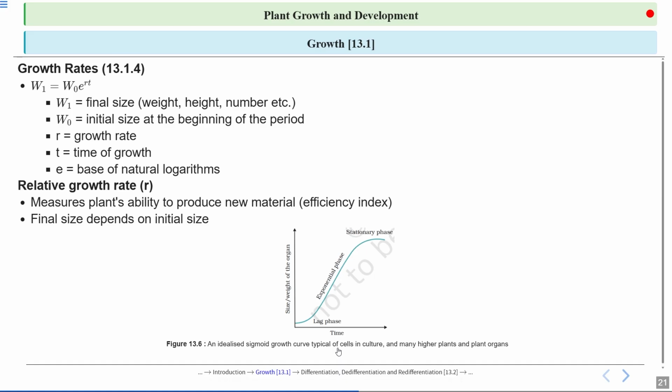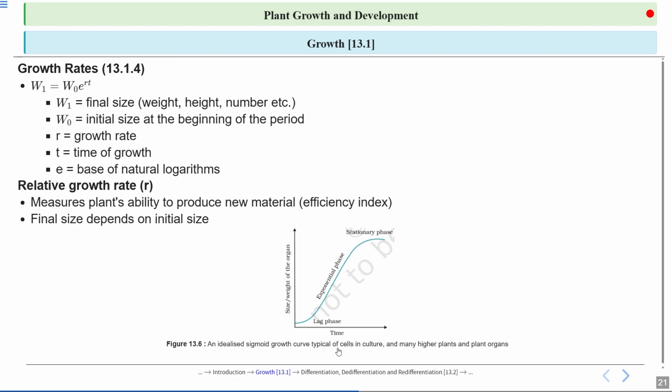Now talking about relative growth rate, here we have this new concept, that is relative growth rate. What does it mean? It measures the plant's ability to produce new material. It is a kind of efficiency index. So finite size depends on the initial size, just like growth rate.